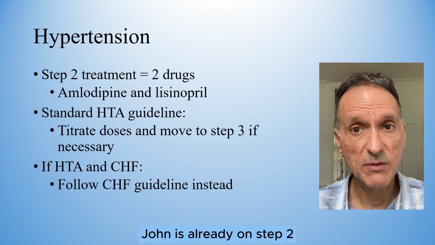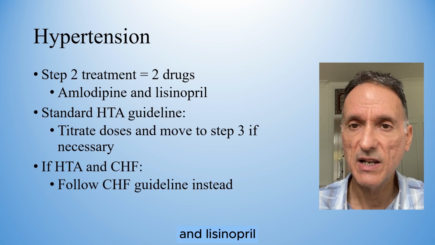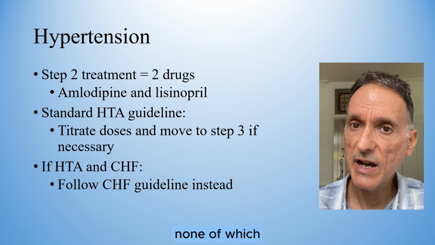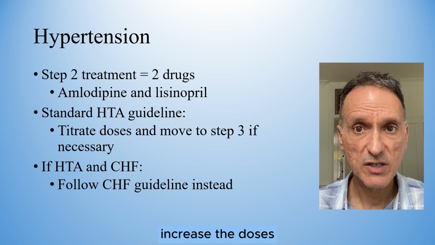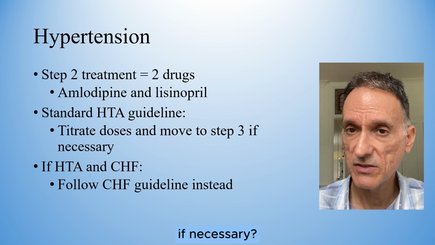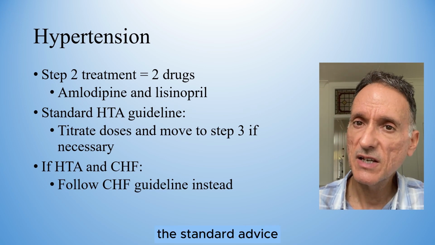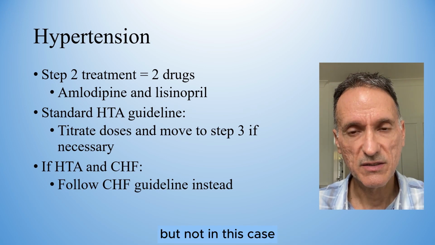John is already on step 2 treatment, a combination of 2 drugs, amlodipine and lisinopril, none of which are at maximal doses. So should we simply increase the doses of those drugs and then move to step 3 with 3 drugs if necessary? That would be the standard advice on the hypertension guidelines, but not in this case.